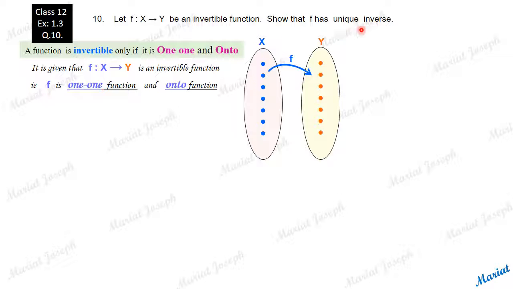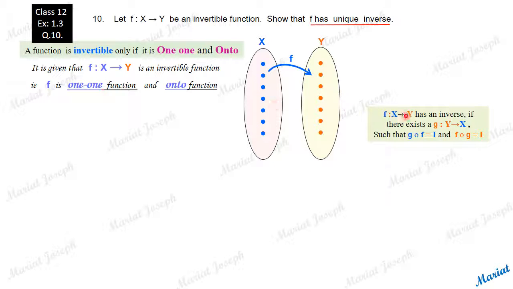Now, what is an inverse? Inverse is a rule defined from Y to X, a g defined from Y to X in such a way that GOF is the identity function and FOG also is the identity function. Such a g is called an inverse. Since it is given the function is invertible, there is definitely a g from Y to X satisfying these two conditions. But our task is to prove that there is only one inverse, a unique inverse.